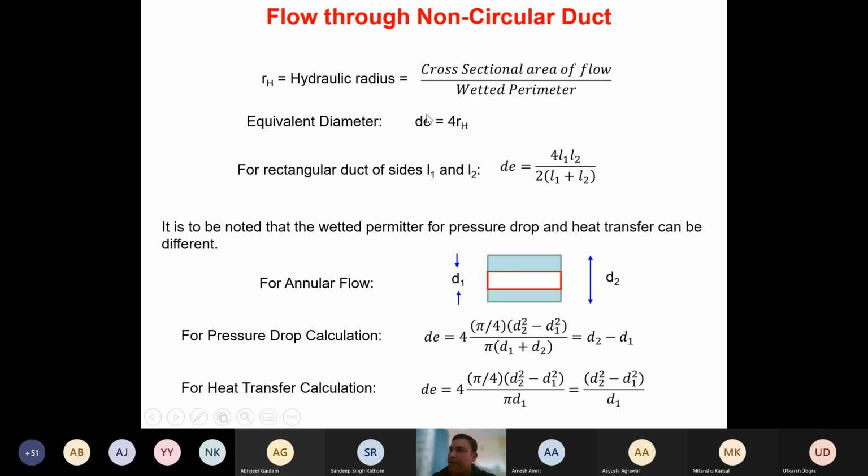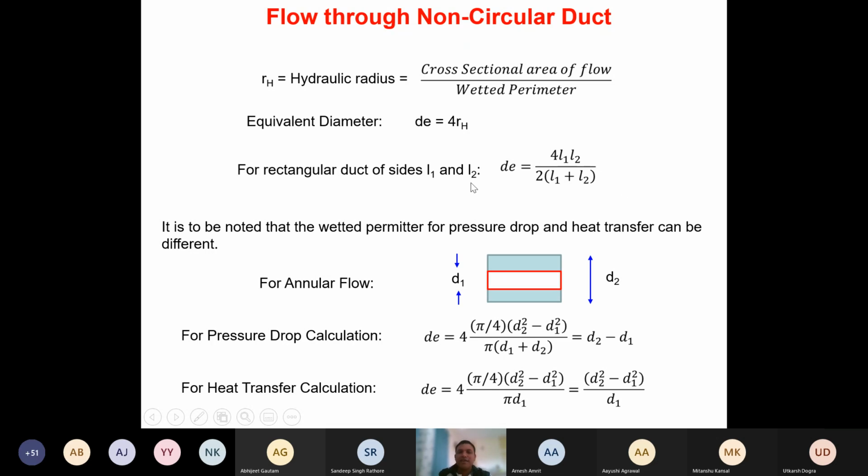So we find the equivalent diameter. Equivalent diameter is nothing but 4 into hydraulic radius, and hydraulic radius is defined as the cross-sectional area of the flow divided by the wetted perimeter. So if you have a rectangular duct with sides L1 and L2, what will be the cross-sectional area of the flow? L1 into L2, multiplied by 4. This 4 is just because the equivalent diameter is 4 into hydraulic radius. So L1 into L2 is the cross-sectional area of the flow divided by the wetted perimeter. And the wetted perimeter in this case will be 2 times L1 plus L2, isn't it? That will be the wetted perimeter.